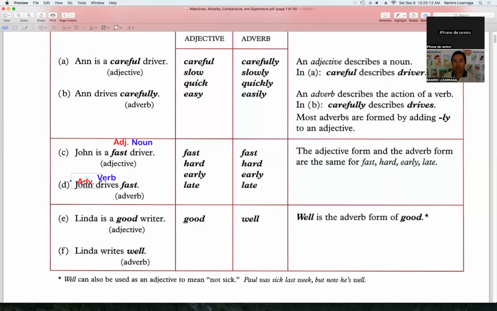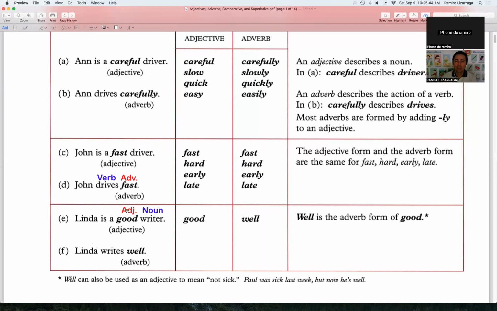What else? John drives fast. That's it. No more, because I don't want to say John drives early because it doesn't make sense, or John drives late. For me, it doesn't make sense. Okay, so take a look at this. Linda is a good driver. Okay, we're using an adjective. Here we have Linda is a good writer. Writer is the noun. Here we have the adjective.